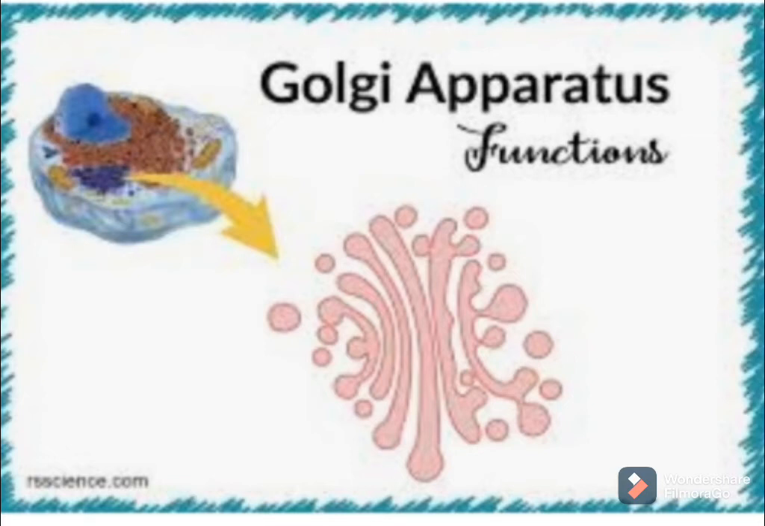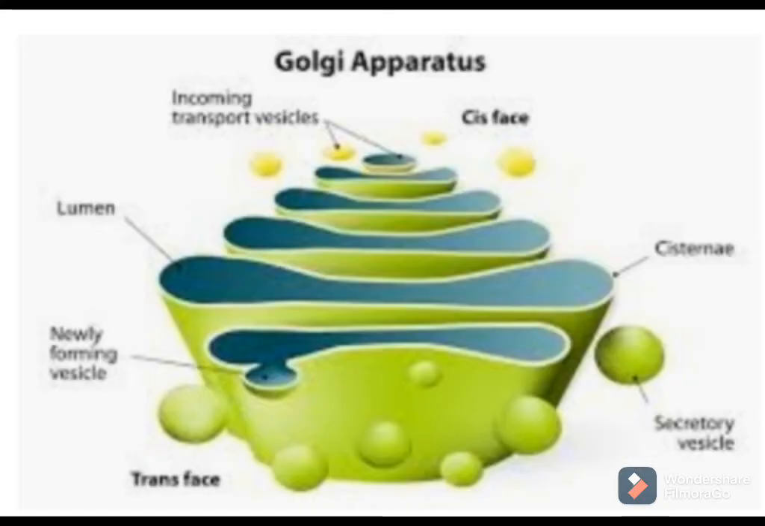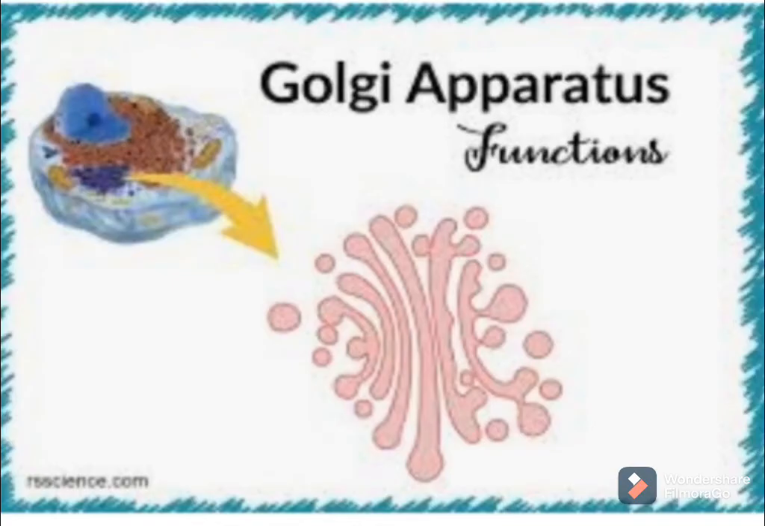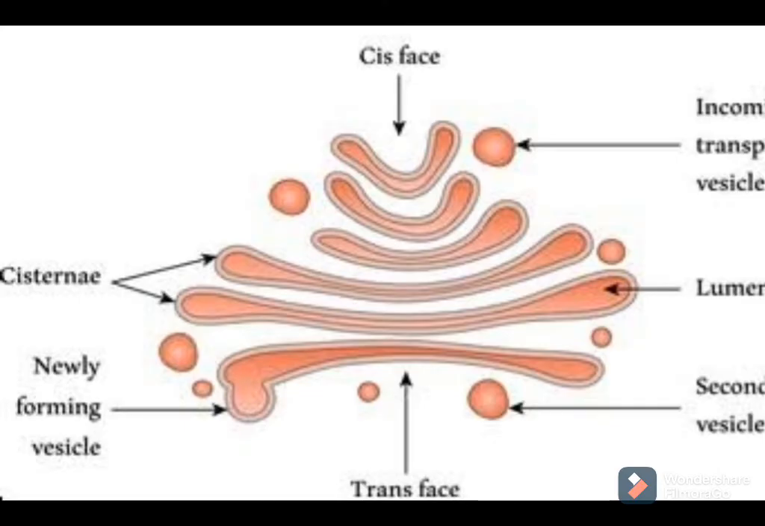The Golgi apparatus is a secretory organelle of the cell. The proteins, lipids, steroids and some other substances pass from the endoplasmic reticulum to the Golgi apparatus. The Golgi apparatus modifies and packages these biochemicals into tiny secretory vesicles. So vesicles are nothing but small spherical structures, as you can see in the diagram.